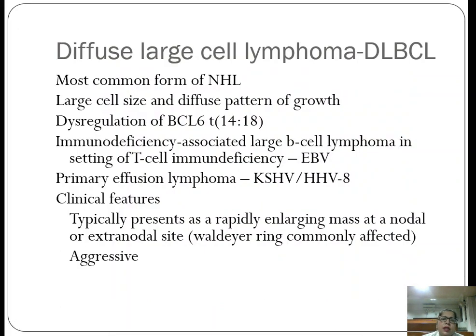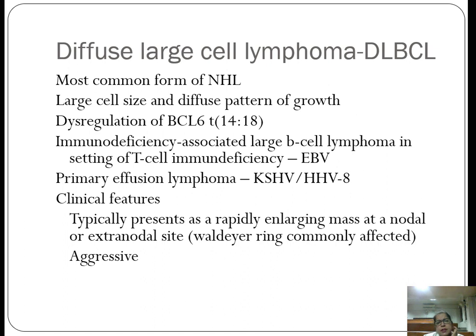Now, coming to diffuse large cell lymphomas, they are the most common form of non-Hodgkin lymphomas. They are present in adults. They have a large cell size and a diffuse pattern of growth, and there is dysregulation of BCL6 with translocations 14 and 8. They are associated with T cell immunodeficiency. They are associated with Epstein-Barr virus, which occurs in immunodeficient patients.